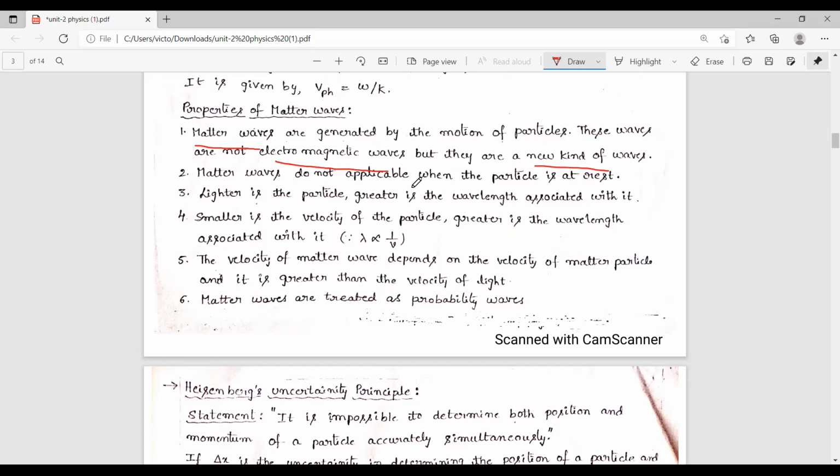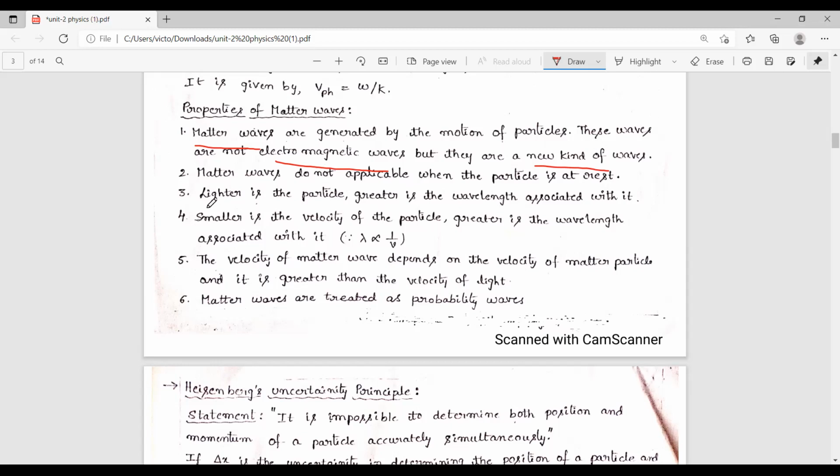And matter wave properties are not applicable when the particle is at rest. The property holds only when the particles move in the form of waves. Otherwise, it is not applicable.